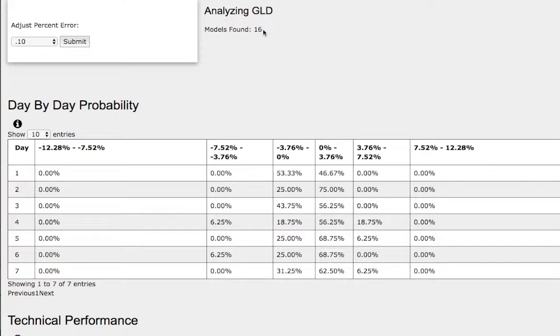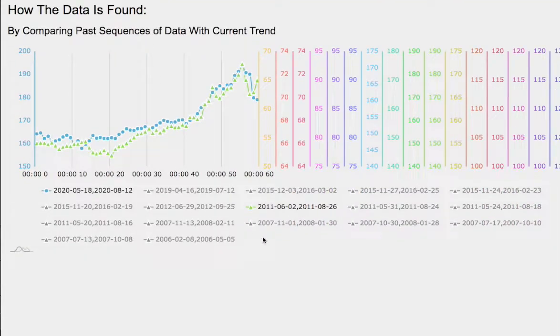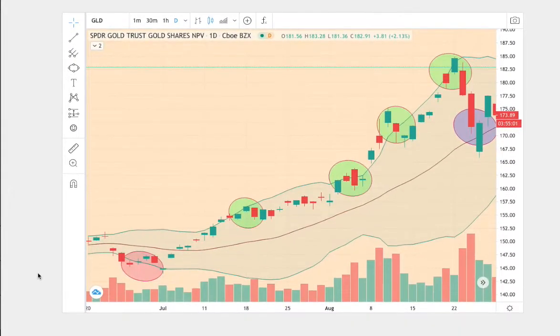So which one of these 16 models should we use as a reference? Let's check the line graph right here. So the blue lines are the current trend, and the line overlapping it happens to be the best match. So right here we have our current trend, and below it is the trend that we found on the line graph above. This trend dates back to June 2nd to August 26, 2011.